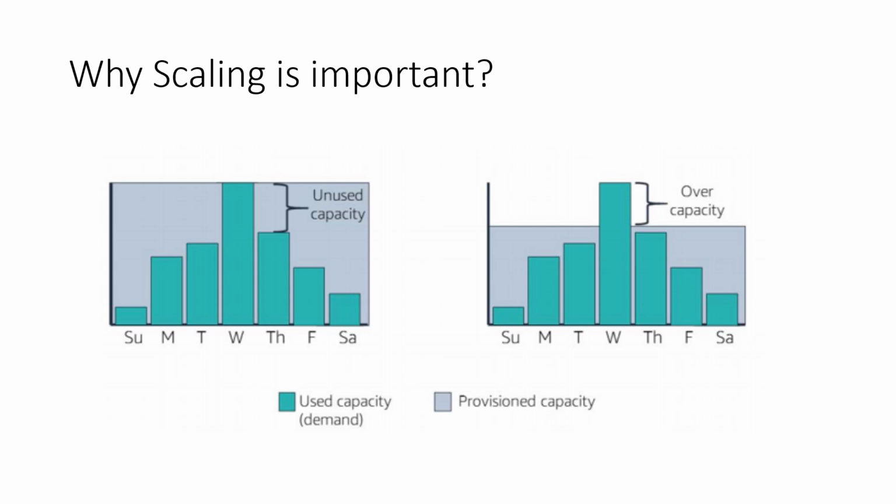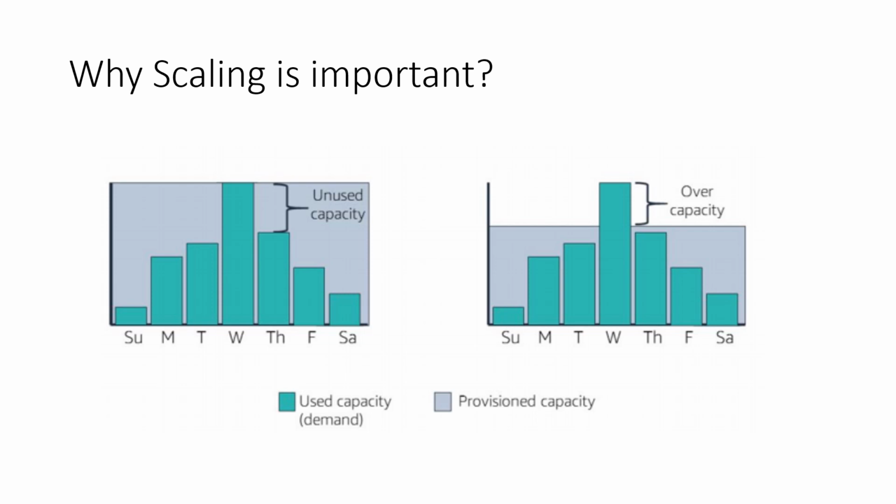So what is happening here is that you are wasting your resources all day except Wednesday, and here you are losing your customers because you are not able to satisfy their requests. So in both cases there is a loss: loss of money, and loss of customers. How can you deal with this?